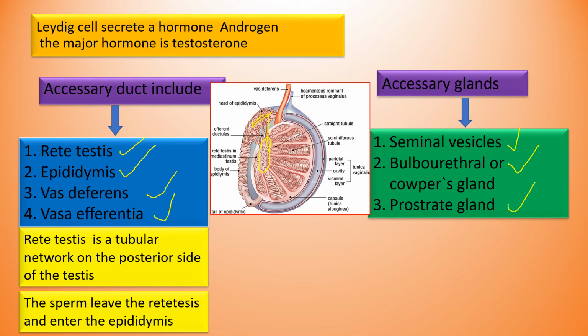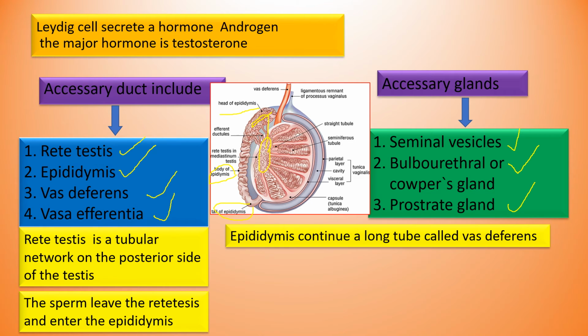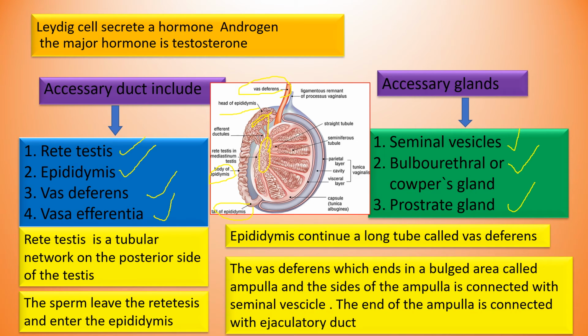Actually, the epididymis is divided into 3 parts. This is the head of the epididymis. Then this region is the middle of the epididymis, and this last one is the tail of the epididymis. Here, the sperm leaves from the rete testis and enters into the epididymis. Then the epididymis continues as a long tube called the vas deferens. The vas deferens ends in a bulged area called the ampulla, and the sides of the ampulla are connected with the seminal vesicle.